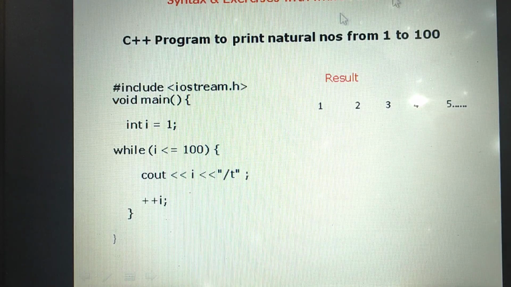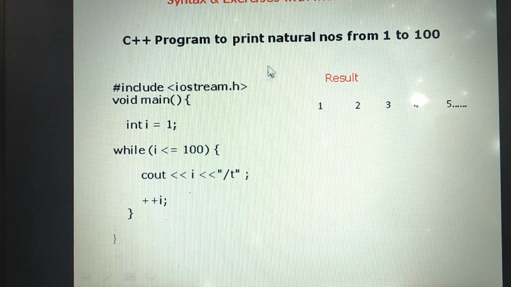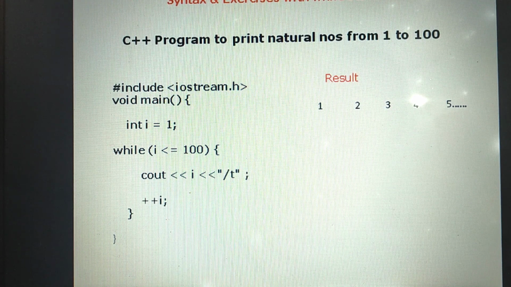Let us discuss one more program with the while statement. Here, a program to print natural numbers from 1 to 100, printed widthwise. Based on this program, what is the initial value of the looping variable I? 1. Initial value 1, final value 100. The loop should repeat 100 times.